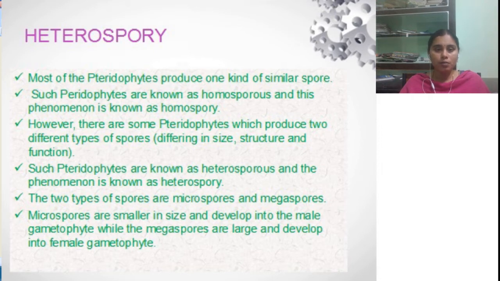However, there are some pteridophytes which produce two different types of spores. These two spores differ in size, structure as well as function. This phenomenon of producing two different types of spores is called heterospory. The two spores are microspores and megaspores. The microspores are smaller in size and develop into the male gametophyte, whereas the megaspores are larger in size and develop into the female gametophyte.